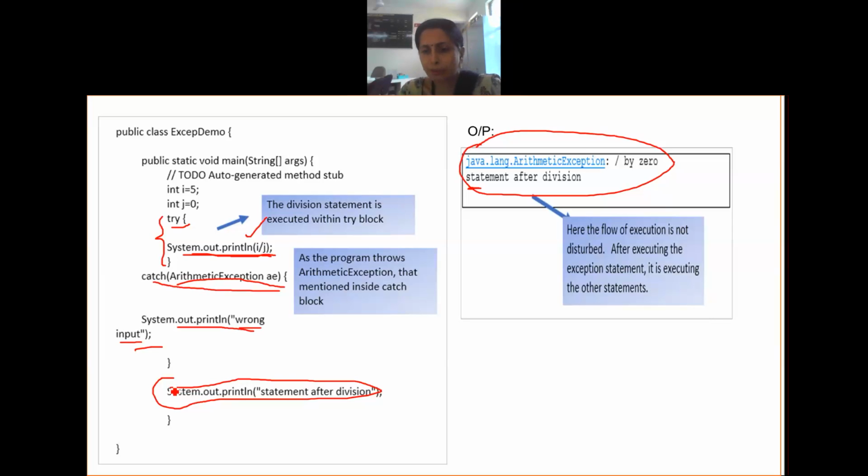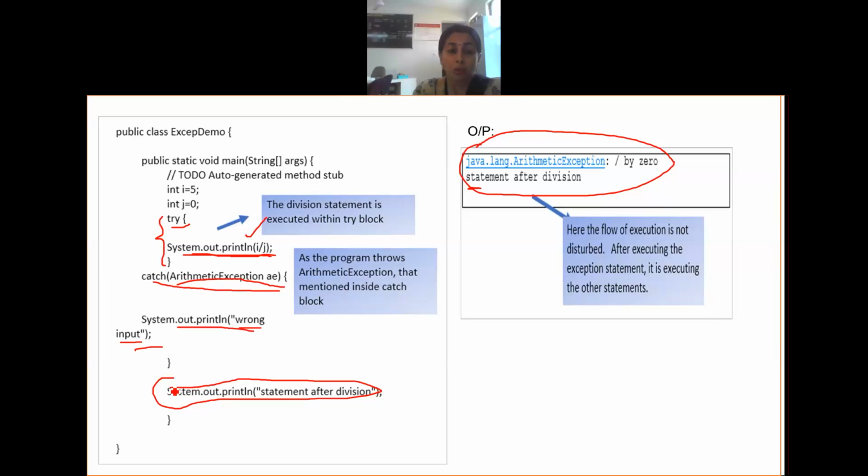So should I put everything in the try block? It is up to you. If you put everything, it doesn't pose any kind of problem. If you put only the part of the code which may lead to an error, that is also well and good. But as good programming practice, put those things which may lead to an error. Otherwise, don't put them.